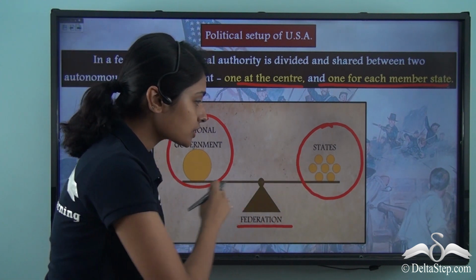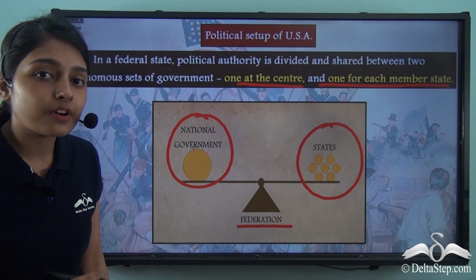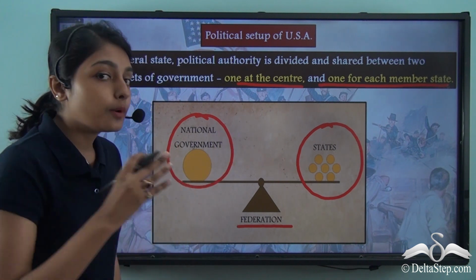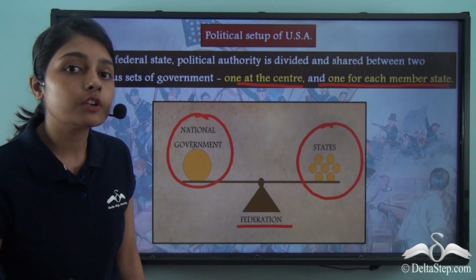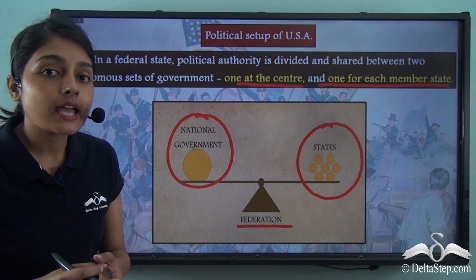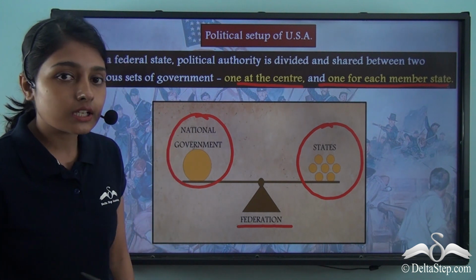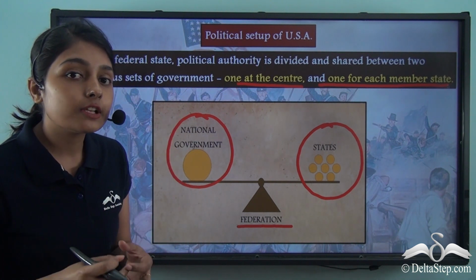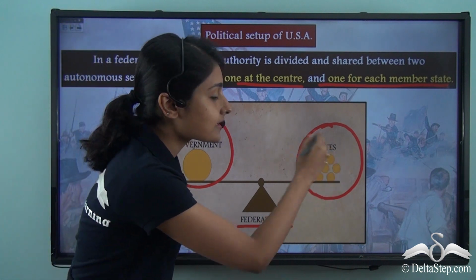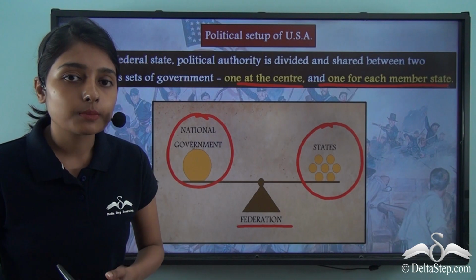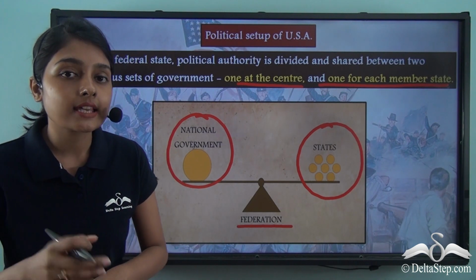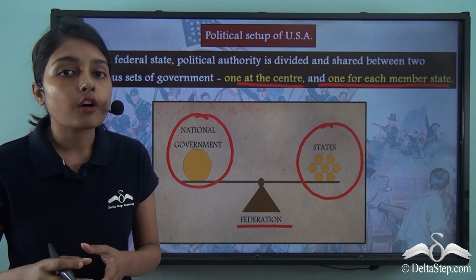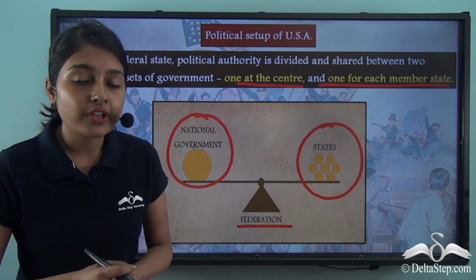Now, this illustration shows you how power was divided between these two bodies of government. The scale here has not tilted on one side, which means that the national federal government held equal power as that of the states. The national government, functioning at the center, took care of all kinds of external affairs.